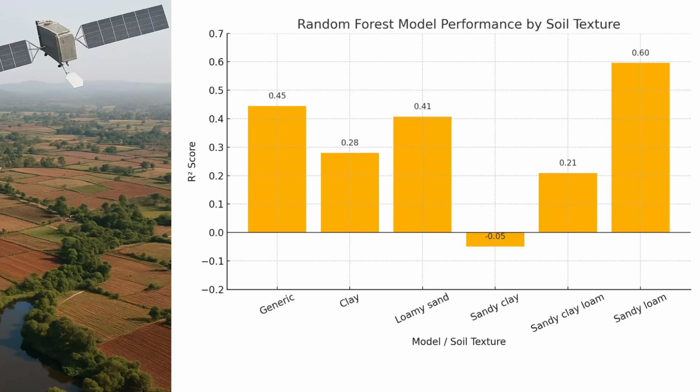So what about the other ones? Only with the model trained specifically for sandy loam soil, it clearly gives us better results of 0.6. That's a 34% improvement over the generic model. It means that our predictions line up much better with actual measurements in the sandy loam soils. The models for clay, sandy clay, and other textures actually do not improve that much. In fact, they do worse than the generic model. And in some cases, R-square is even negative, for example, in sandy clay.